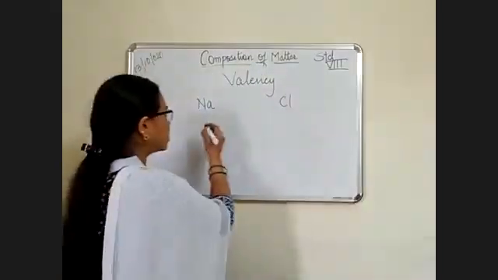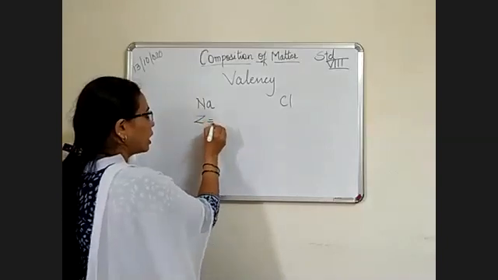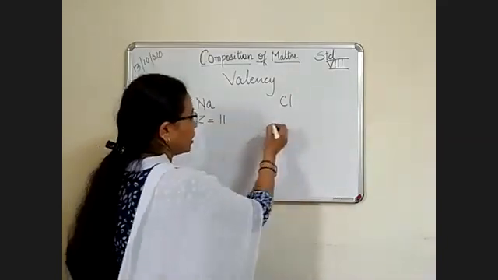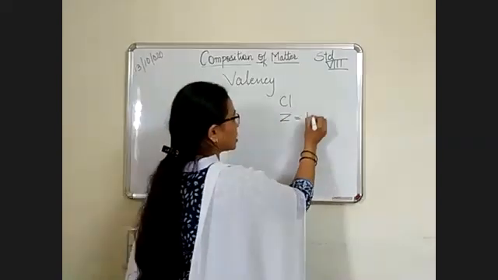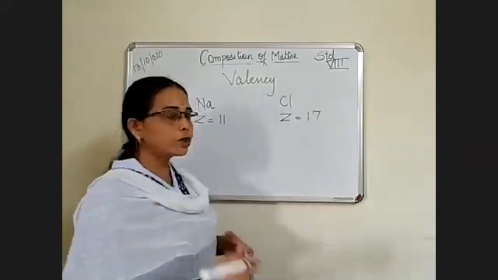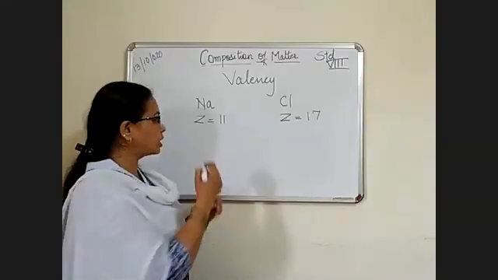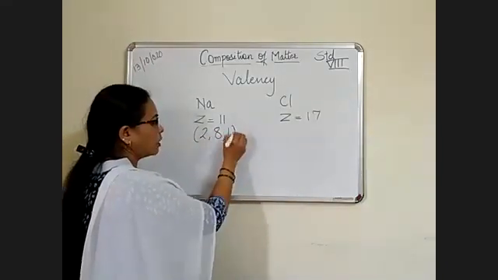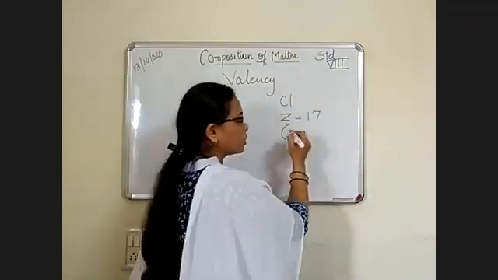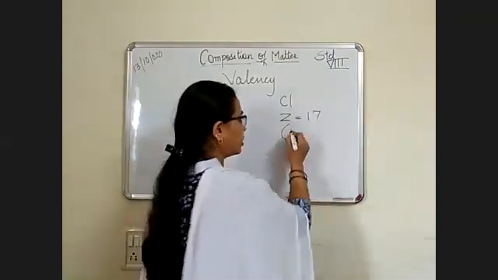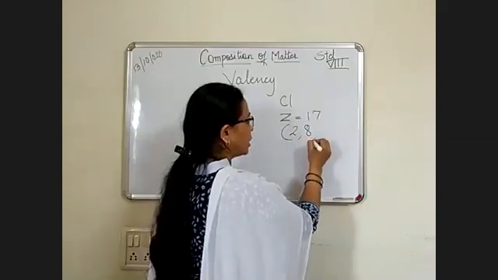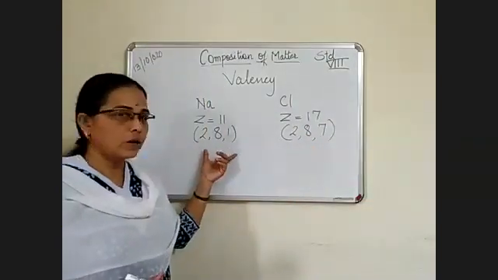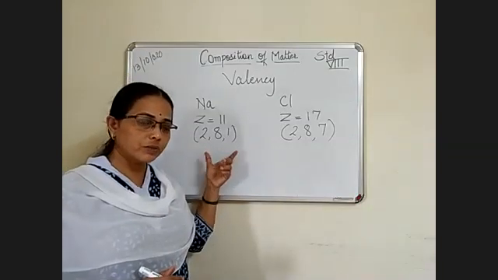Sodium has atomic number 11 and chlorine has atomic number 17. The distribution of electrons in sodium is 2, 8 and 1. Here the distribution of electrons is 2, 8 and 7. I hope you know all these things.